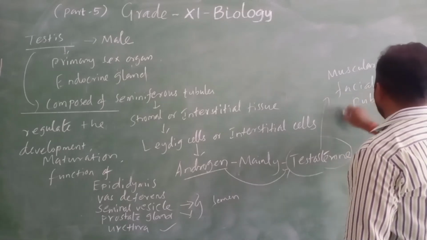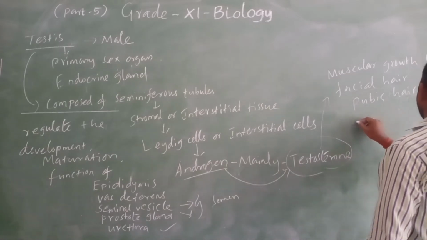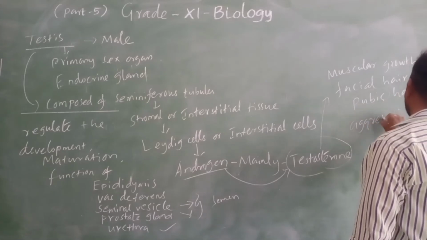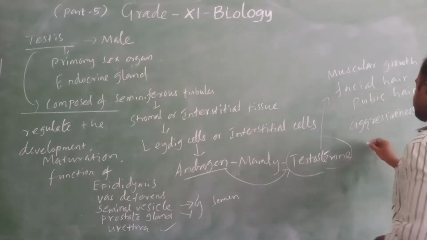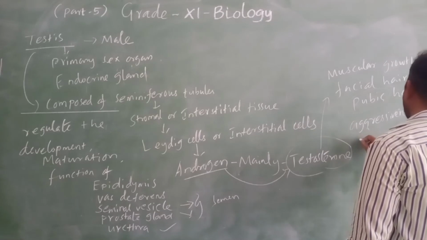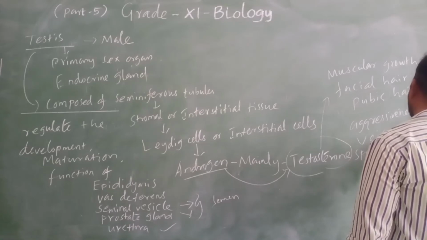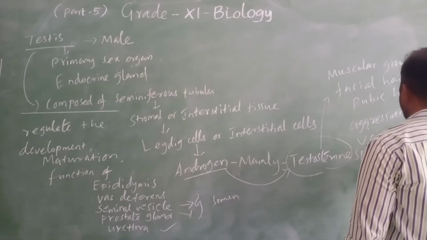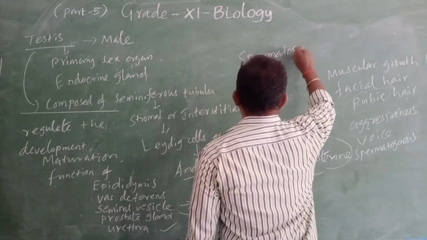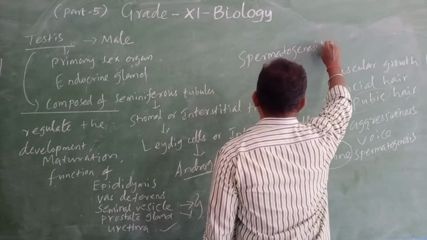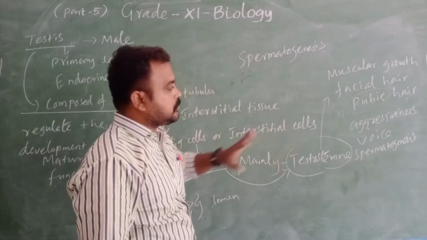Pubic hair, that means in the reproductive part, that is pubic hair. The next one, aggressiveness. For our aggressiveness also it is responsible. The next one, voice and spermatogenesis. Spermatogenesis means the formation of sperm. That is also done by the testosterone.